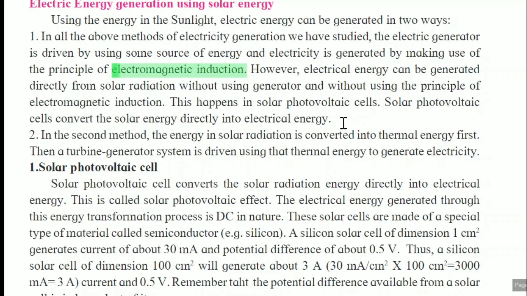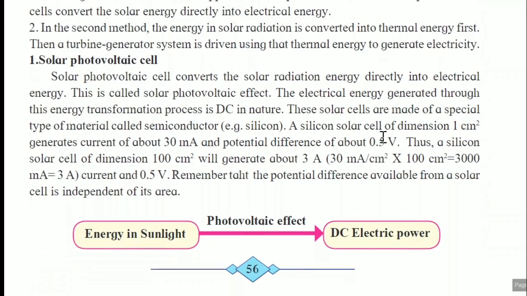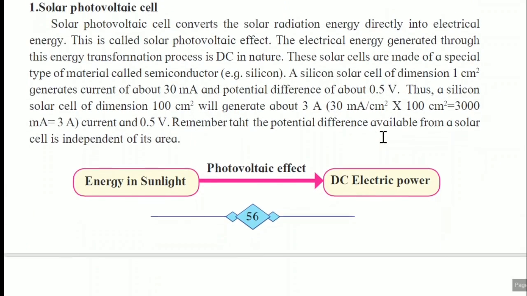This is the first part. Second method, the energy in solar radiation is converted into thermal energy first. Then a turbine generator system is driven using that thermal energy to generate the electricity. So in this second method also, the solar radiations convert into thermal energy, and then with the help of that thermal energy there is a rotation of the turbine generator system, through which electricity is generated. So one by one we just discussed these points.